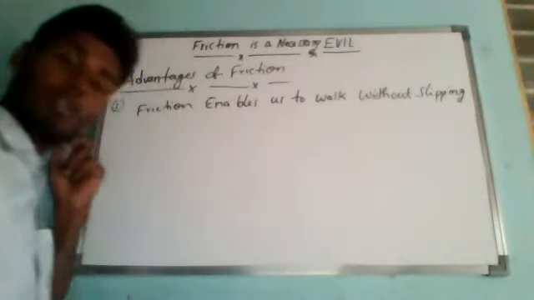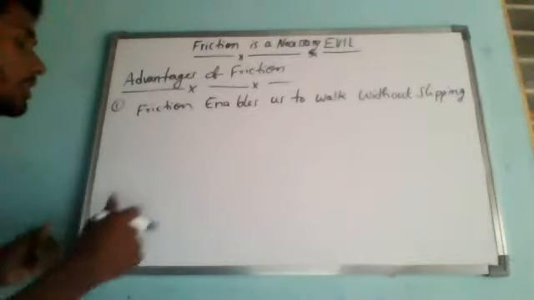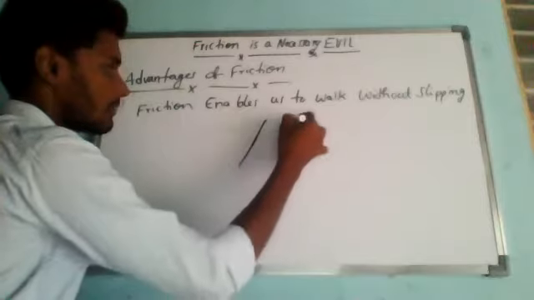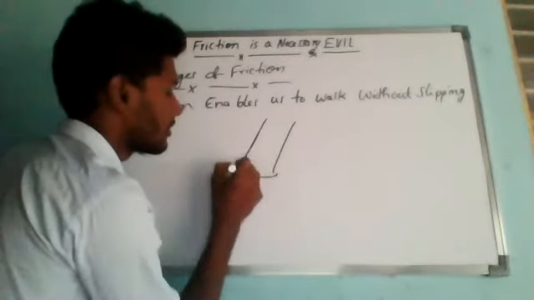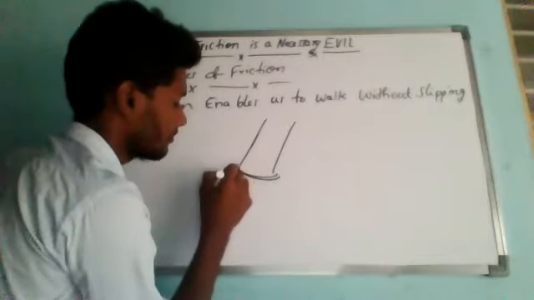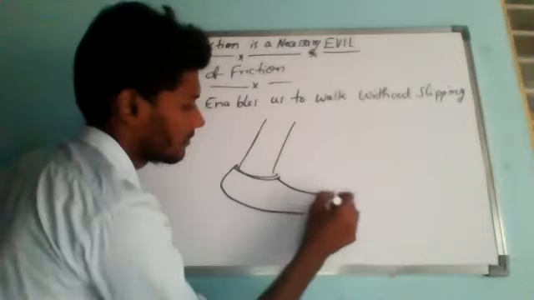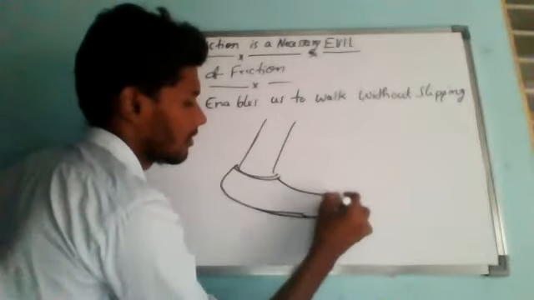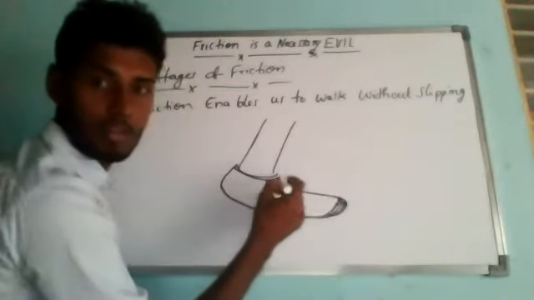Now, let me see. Suppose we know that while we are walking, we consider some kind of foot, wearing some kind of shoe. Okay.